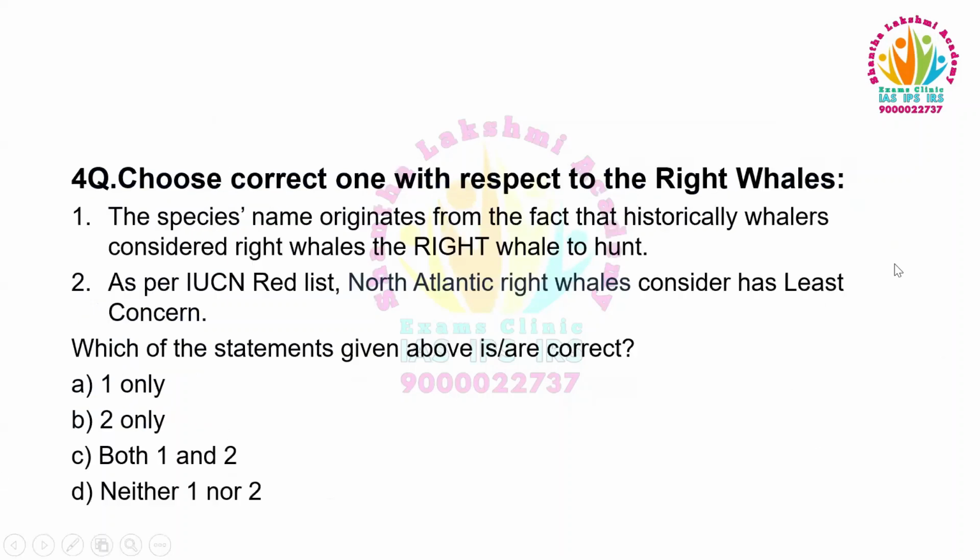Moving to the next question. Choose the correct one with respect to right whales. One: The species name originates from the fact that historically whalers considered right whales the right whale to hunt. Two: As per the IUCN Red List, North Atlantic right whales are considered least concern. Which of the statements given above is/are correct? One only, two only, both one and two, neither one nor two.